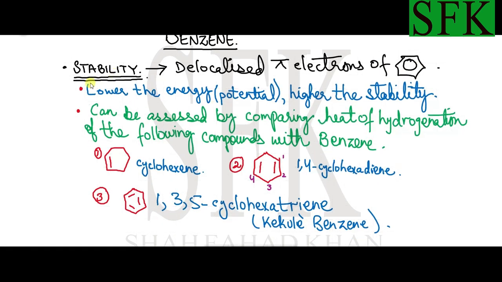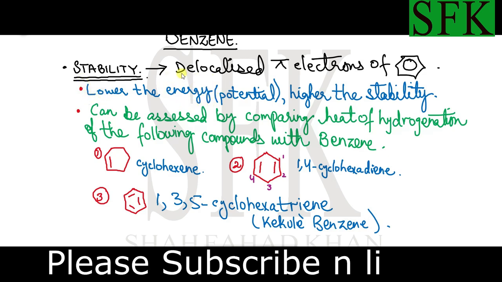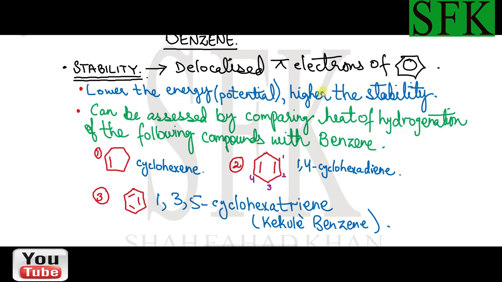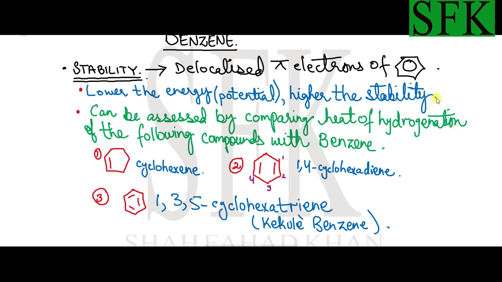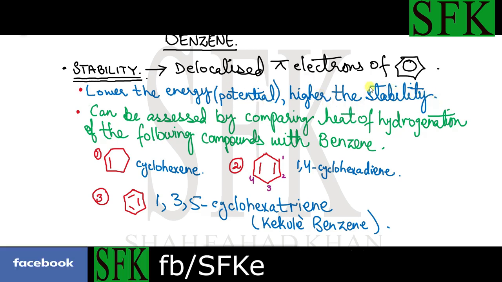A general law relates energy with the stability of a particular compound. The lower the energy, the higher the stability of a compound, and vice versa. Meaning, the higher the potential energy of anything, the lower the stability of that compound.